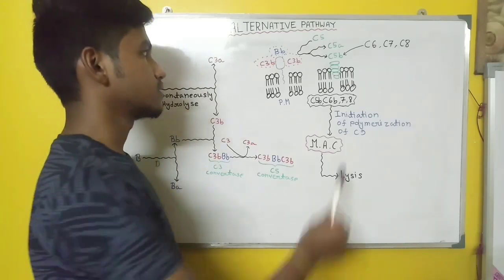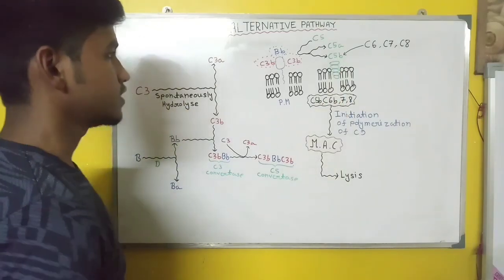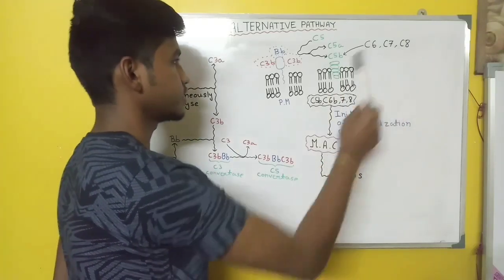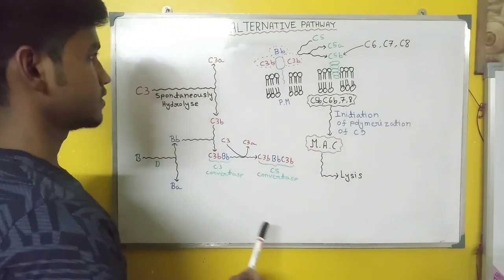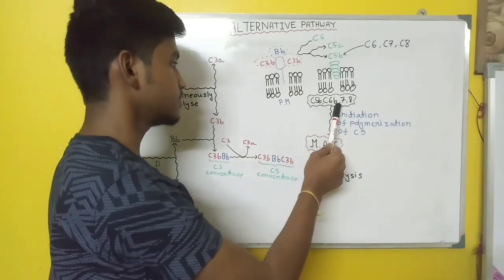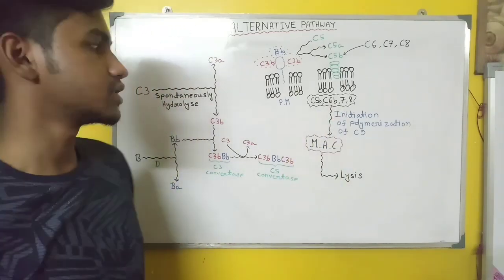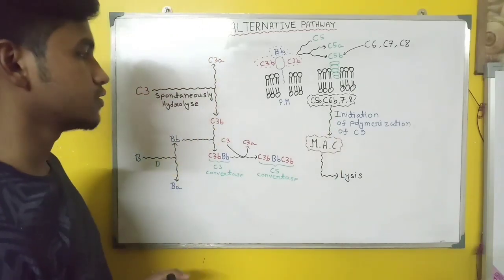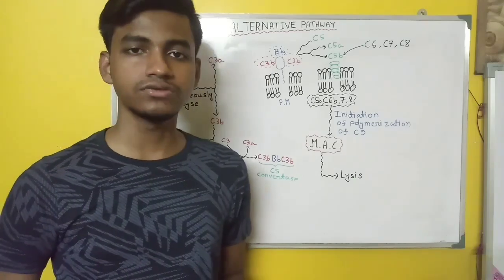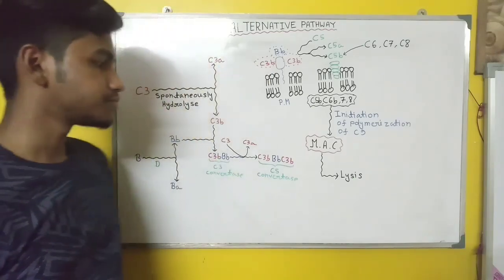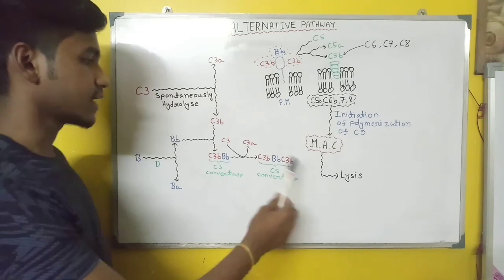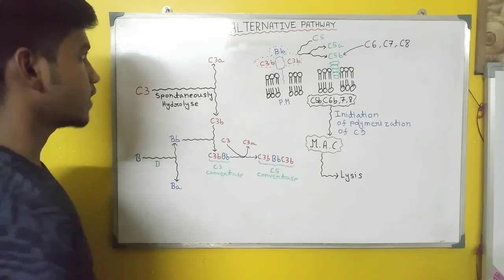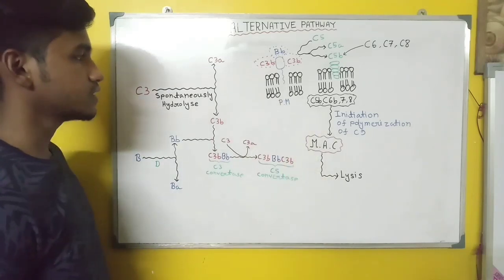Then C5 comes and divides into C5a and C5b. The C5b protein attaches with the plasma membrane and recruits C6, C7 and C8 protein, and then they form the C5b, C6, C7 and C8 complex. This complex initiates the polymerization of C9 protein, which leads to the formation of MAC, and then the MAC leads to the lysis of the cell. So this is how the alternative pathway works.